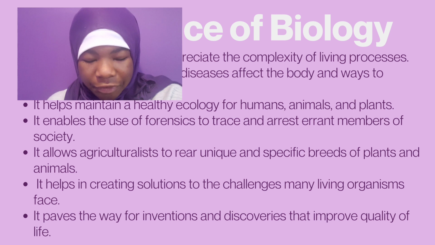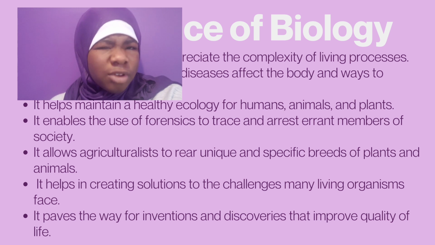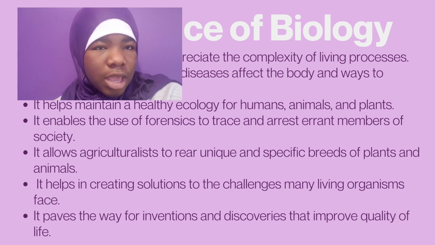It enables the use of forensics to trace and arrest errant members of society. Forensics is another branch of biology. It's more of a branch of science, the one they use in criminal justice. So when something happens to a person, forensics is what they can use to look at the body and see what happened, and they can really determine what really happened to that body.